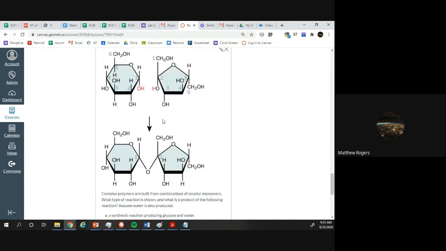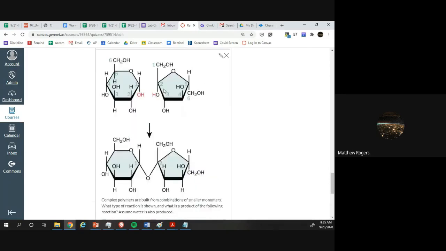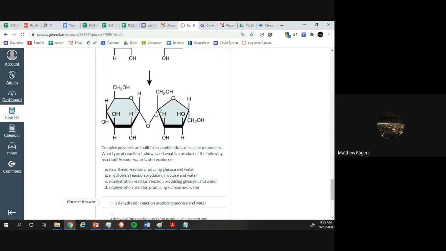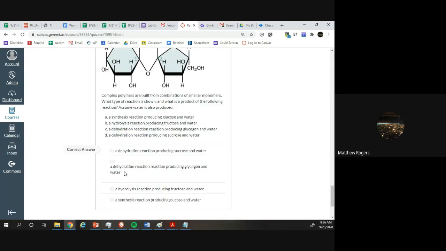And then this last question here, there's two things combining here, two monomers. This is a glucose, this is a fructose. Obviously, that doesn't really matter so much. What matters is the combining of OH and H. That's dehydration synthesis. So we know it has to be dehydration. It's going to be the name, I guess, here, dehydration reaction. And we're producing water as a result.